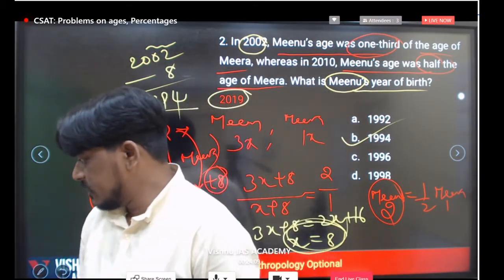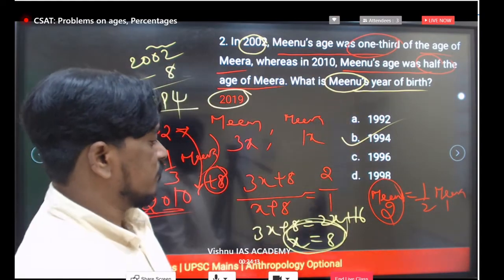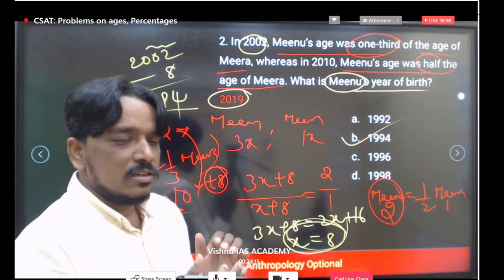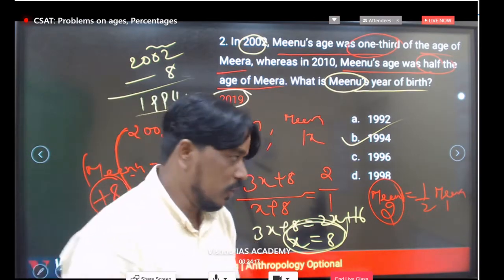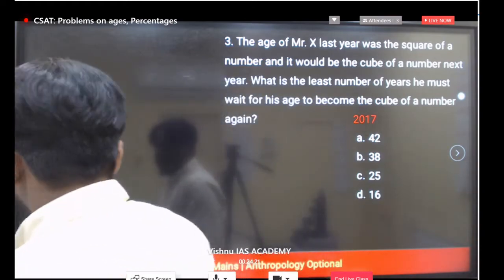Simple. Yes, very good, Divya. 1994. We have to take 8 years before. Clear? Like this, we have to answer. Very simple. Let's try to solve one more question here.